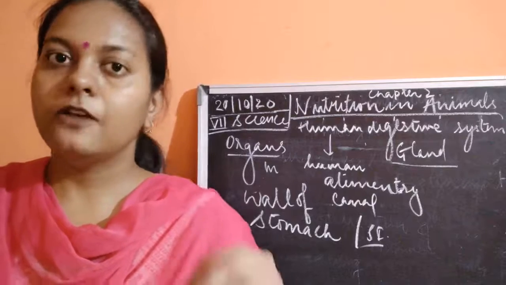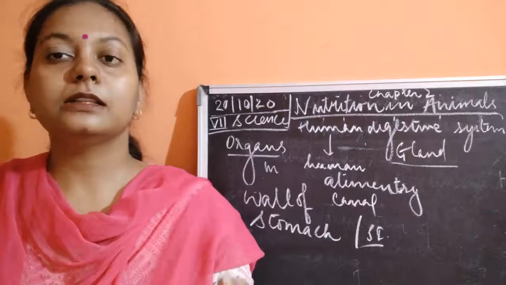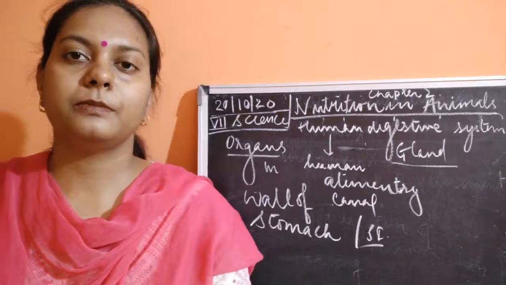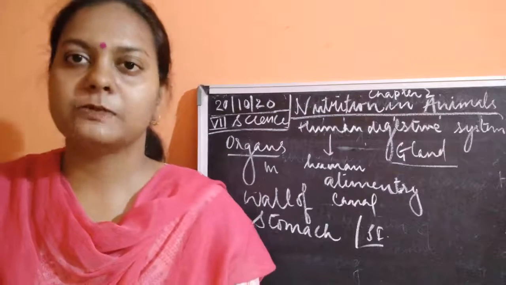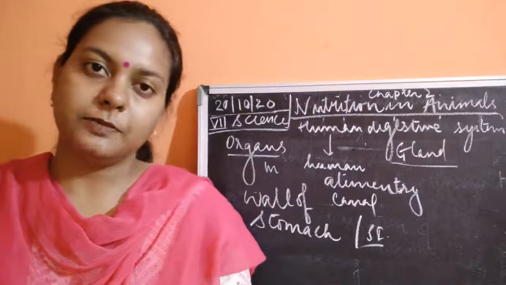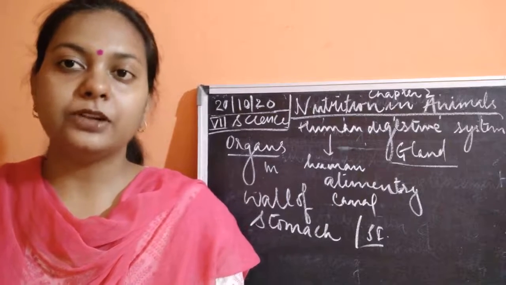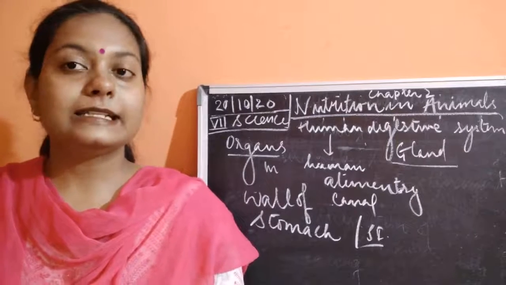Then after that, what is that rumen? Rumen is a part of the stomach, and it stores the grass and digests it partially. After the partial digestion of the grass, it returns back to the mouth of the animal, and it starts chewing.